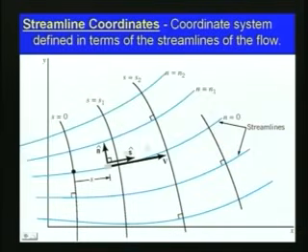This will be very useful, because if we can describe most of the fluid flow in terms of streamline coordinates, it will be very advantageous in many fluid flow problems. So, here in the slides, with respect to streamline coordinates, the flow is described. Streamline coordinates are a coordinate system defined in terms of the streamlines of the flow. Here in this slide you can see the streamlines drawn with respect to x and y axis in 2 dimensions. These streamlines are shown with respect to n equal to n1, n2, like that.